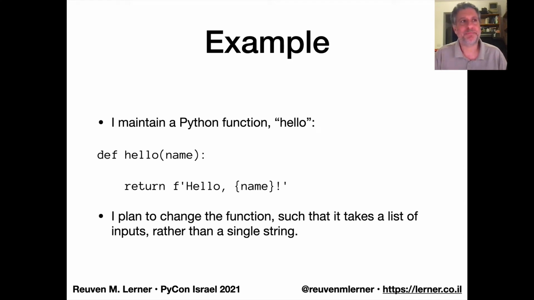So here's an example. Let's say I have this function, def hello, which takes the parameter name and returns hello name. Now I plan to change this function in the future so that it takes a list of inputs rather than a single string. What I want to point out here is that I'm making an incompatible API change. I'm changing my function so that anyone who's using the previous version will be out of luck. And so I need to somehow get the message out to people: hey, things are changing. If you don't change your behavior, bad things will happen. Now, how can I do that?